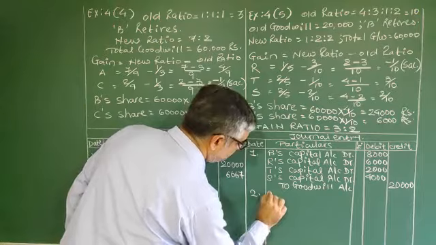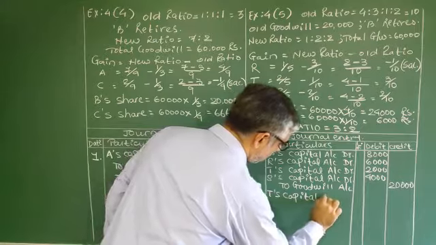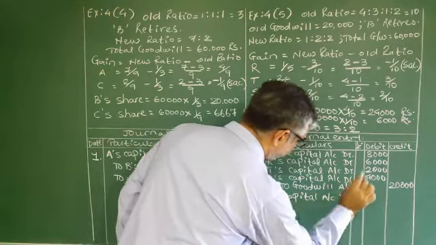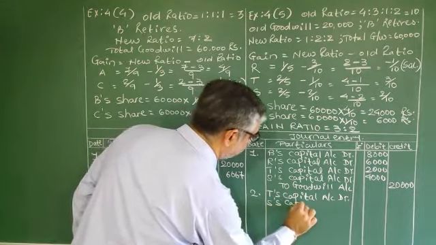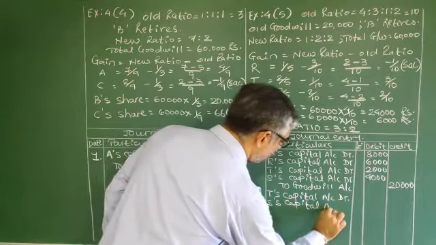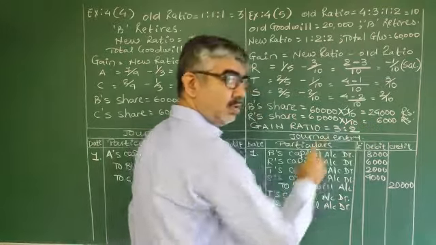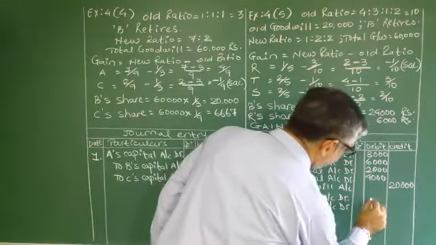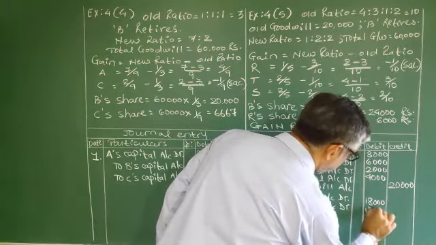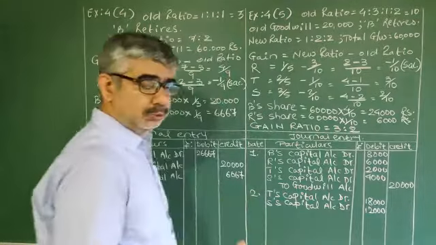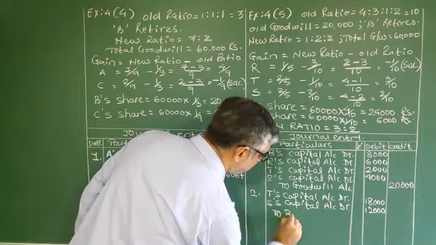So T's capital account debited, S's capital account debited, total amount 30,000. So 18,000 and 12,000. To retiring partner's capital account, B's capital account.